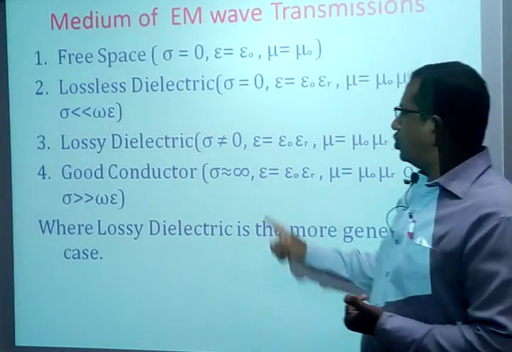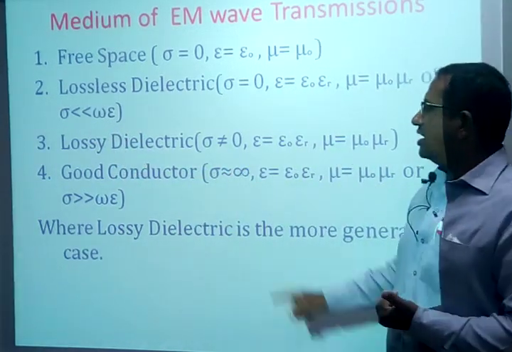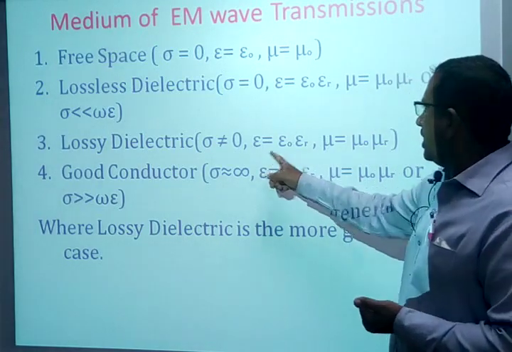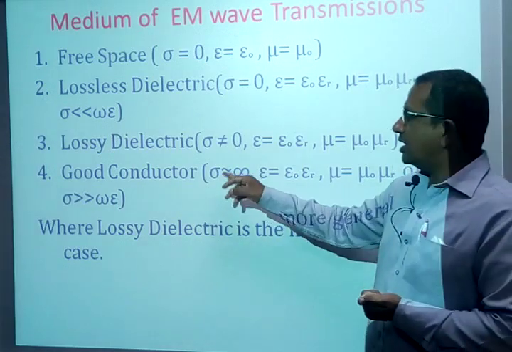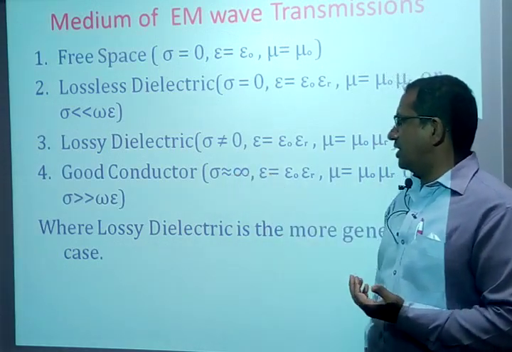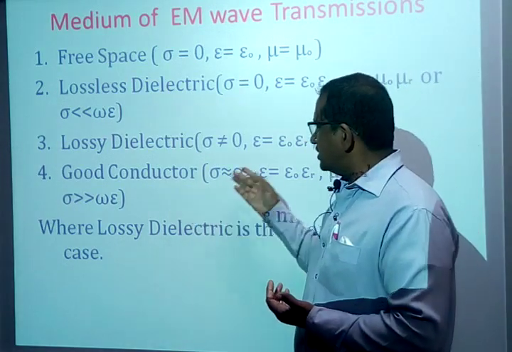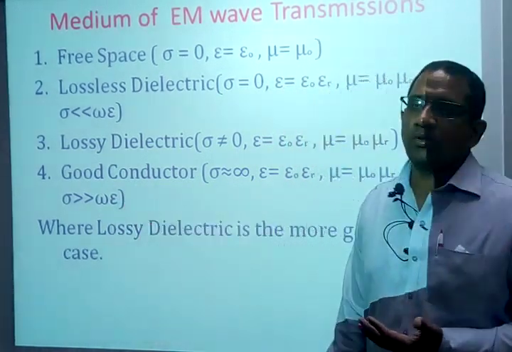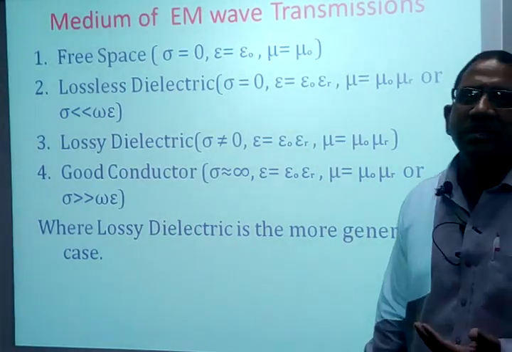Now the usual case is the lossy dielectric medium. Usually we always have a lossy dielectric medium where the conductivity is not equal to 0. It will definitely be more than 0. And epsilon and mu are the same as the lossless dielectric. Coming to a good conductor, what does it mean? The conductivity value is very high, huge, so the conductivity tends to infinity, where epsilon and mu are the same as the previous mediums. Since the conductivity is very large, sigma should be very much greater than omega epsilon. The lossy dielectric medium is the more general case we normally consider in our problems.